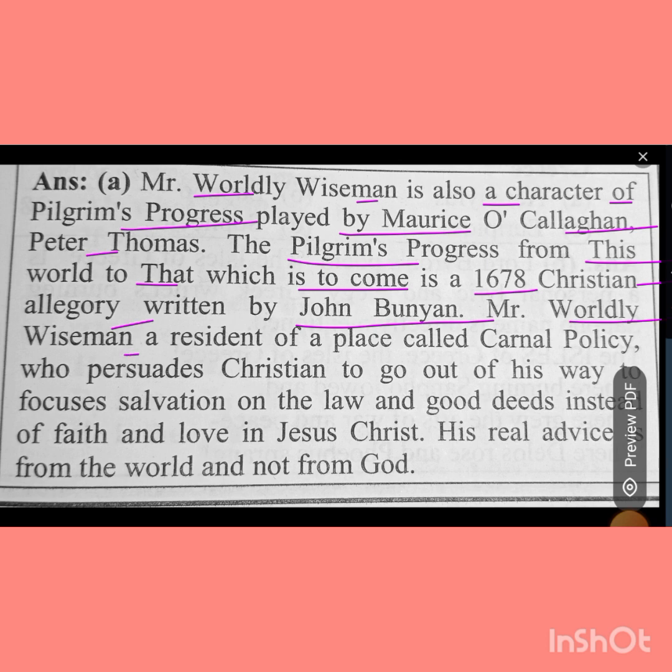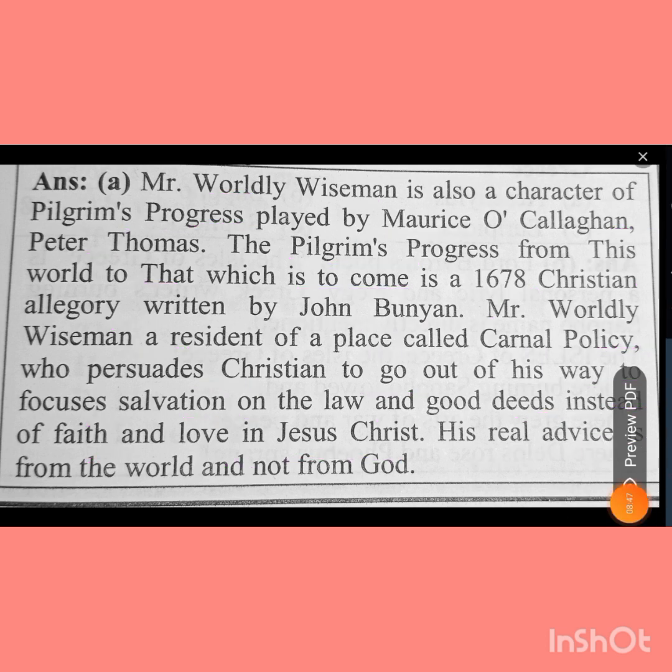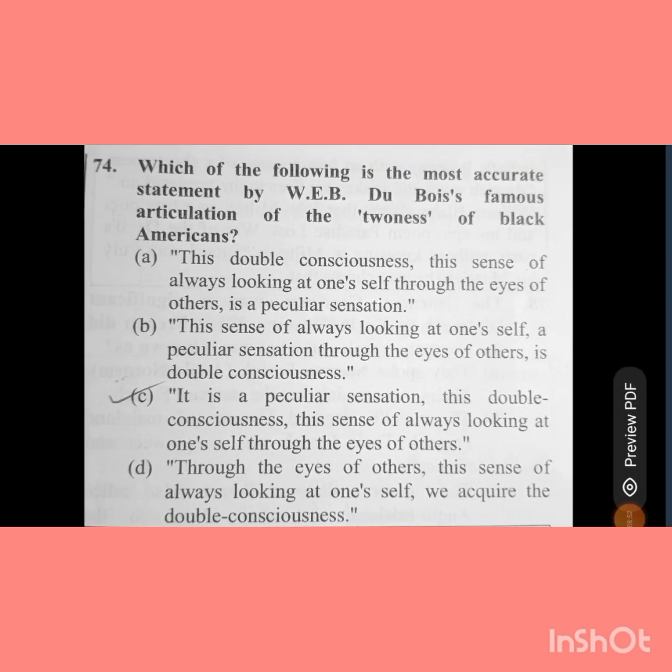Mr. Worldly Wiseman is a resident of a place called Carnal Policy who persuades Christian to go out of his way to focus salvation on the law and good deeds instead of faith and love in Jesus Christ. His real advice is from the world and not from God.